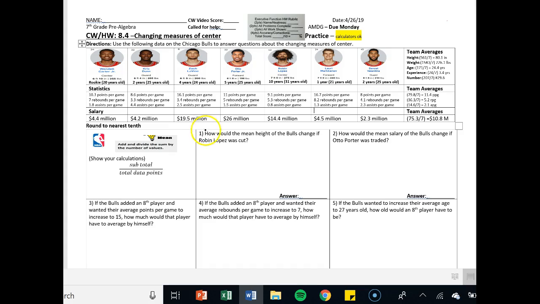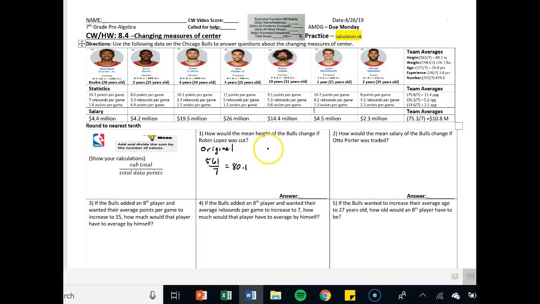So first problem says, how would the mean height of the Bulls change if Robin Lopez was cut? Well, the first thing you always want to establish is what was your original mean height? And luckily we have this table here that will help us out. So if we go over to height, it was 561 over 7 players, right? 561 came from adding all these heights together, and we did them in inches. So our height yesterday was 80.1.